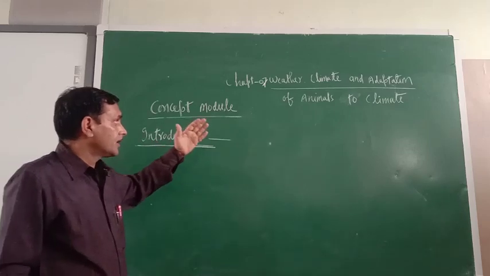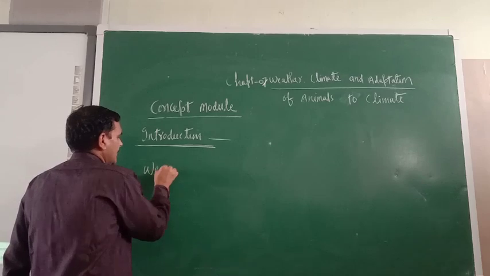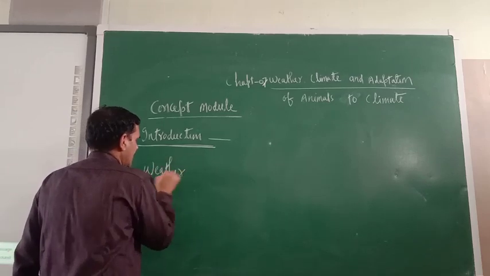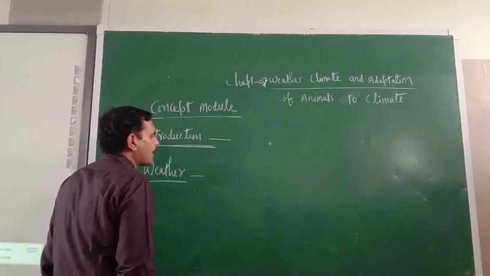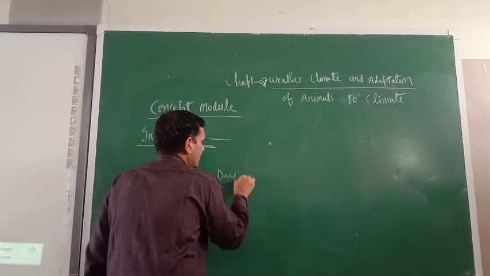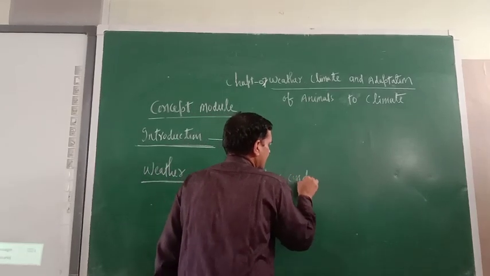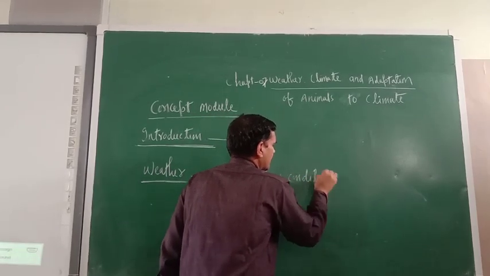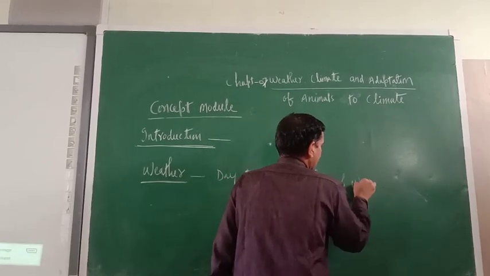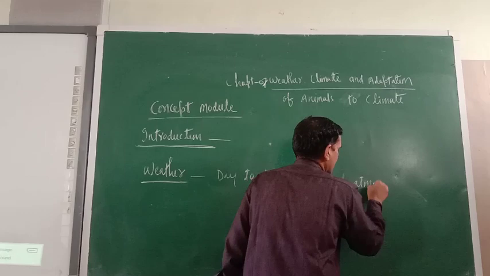Now the next thing: what is weather? Weather is the day-to-day condition of atmosphere.